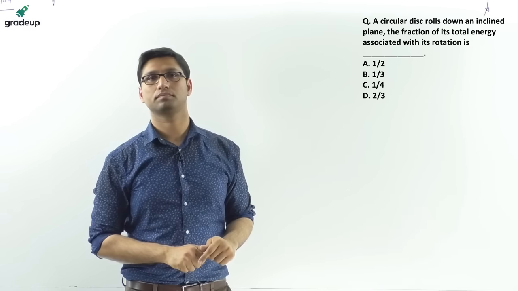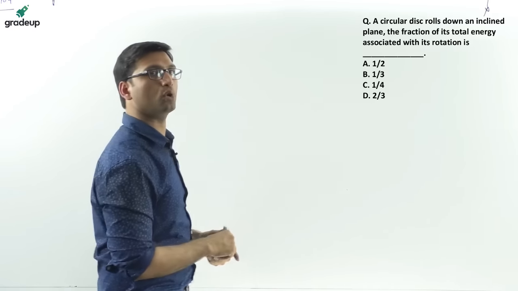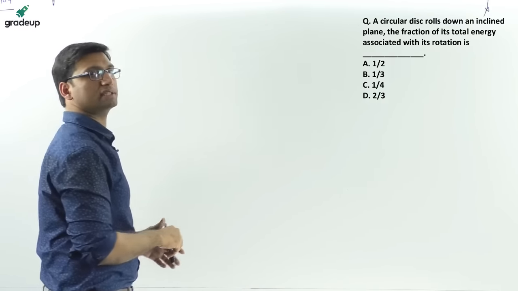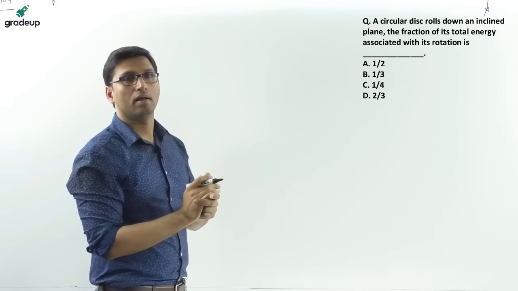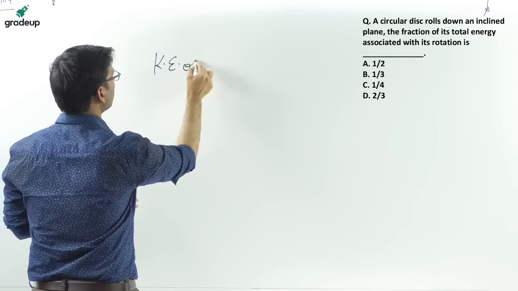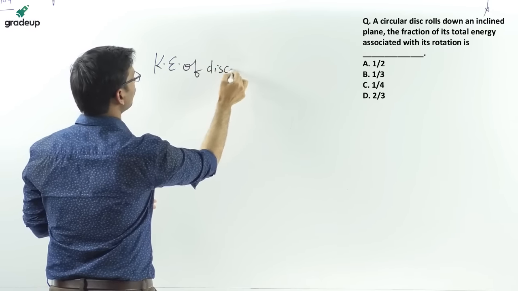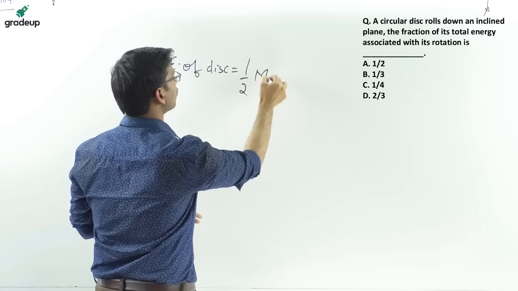It is saying the fraction of the total energy associated with its rotation. Okay, so a circular disc is rolling, so the kinetic energy of the disc will be equal to, for translation, half mv square.